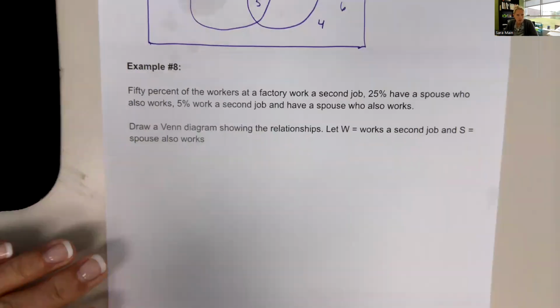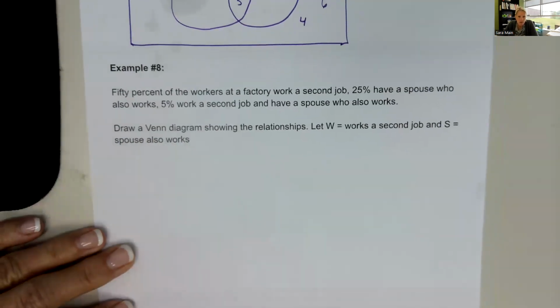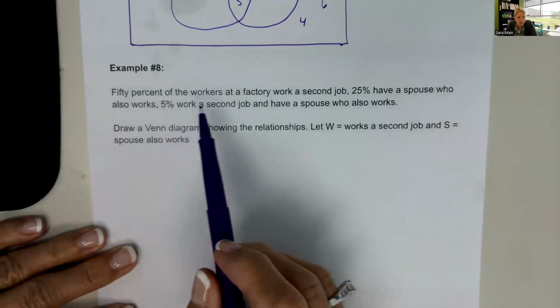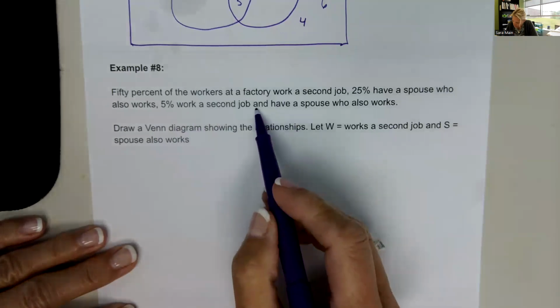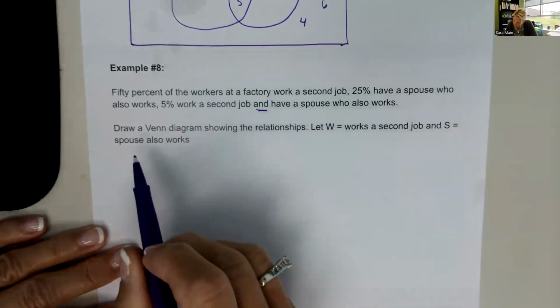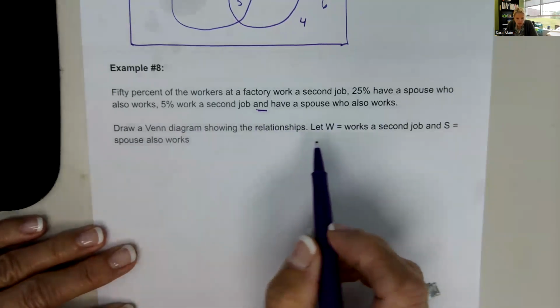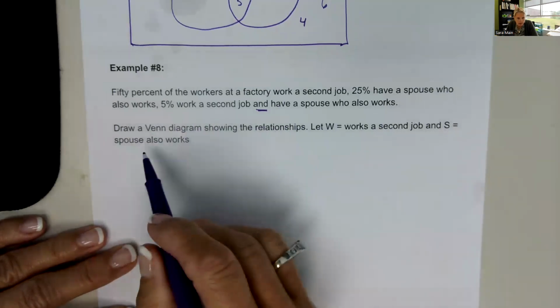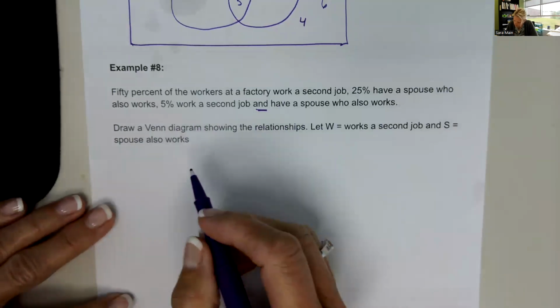Example 8. 50% of the workers at a factory work a second job. 25% have a spouse who also works. 5% work a second job and have a spouse who also works. Draw a Venn diagram showing the relationships. Let W be they work a second job, and S equal to spouse also works.